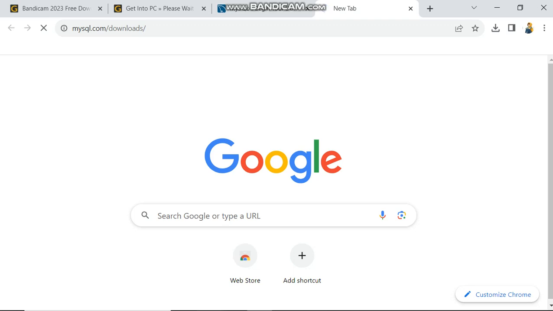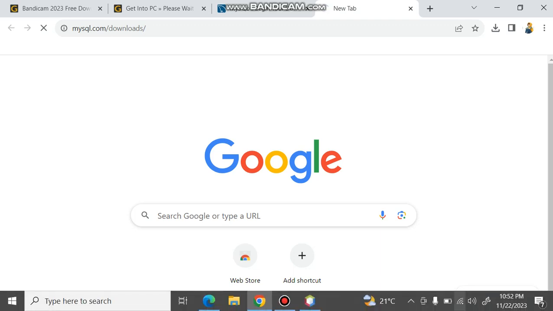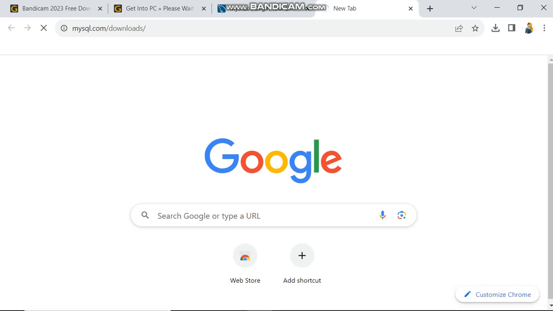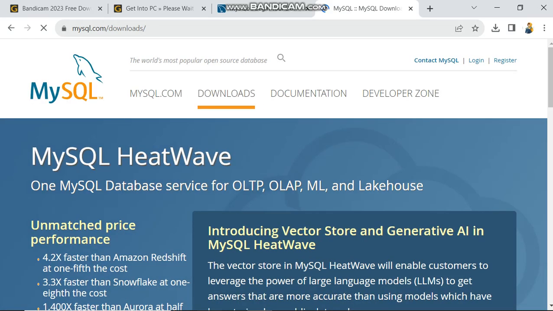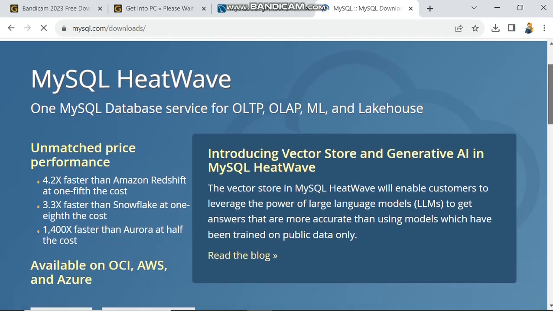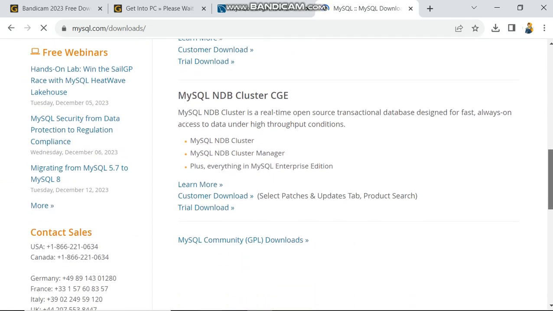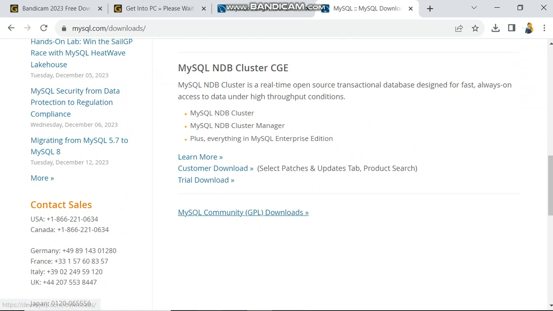Make sure you are connected to enough internet because mine is somehow very slow. So if you can have a faster internet, I think it has already appeared. Wow, it is taking very slow this time around. So now, yes, now it has come. You go to MySQL community, MySQL Community GPL downloads.